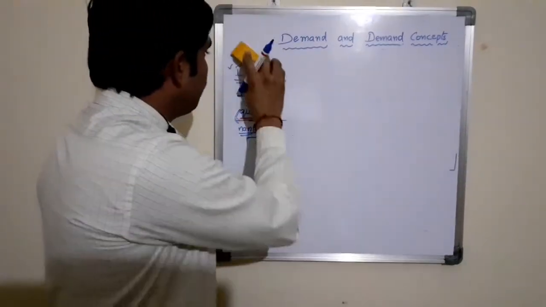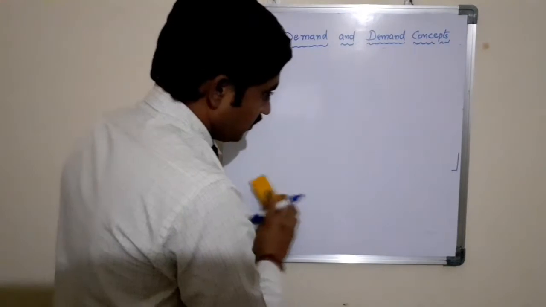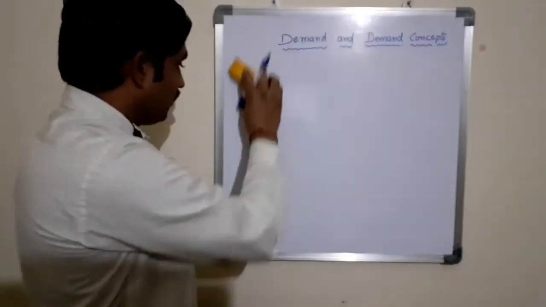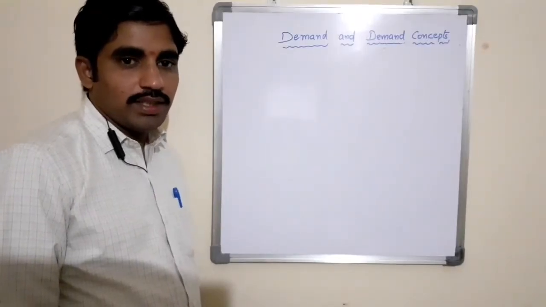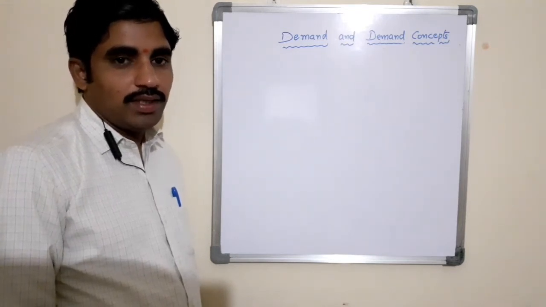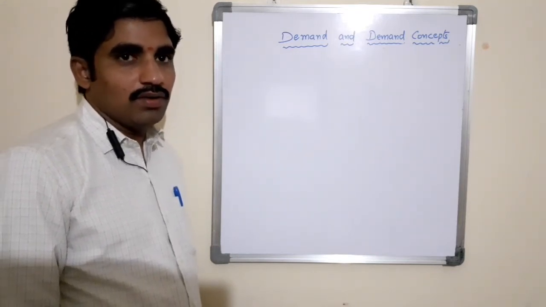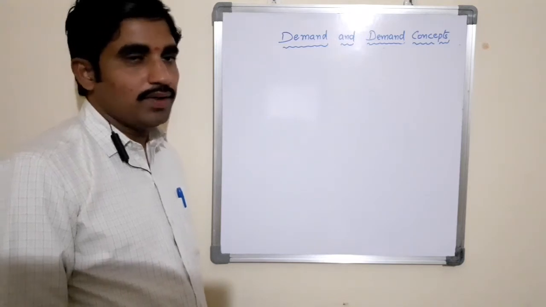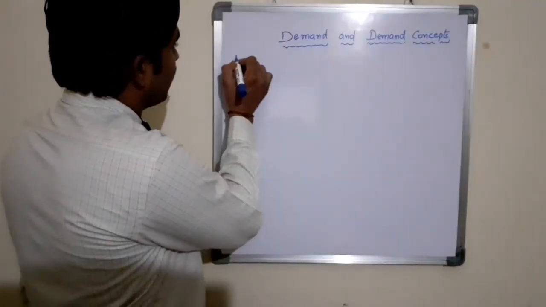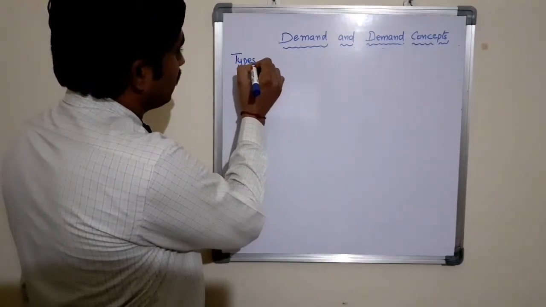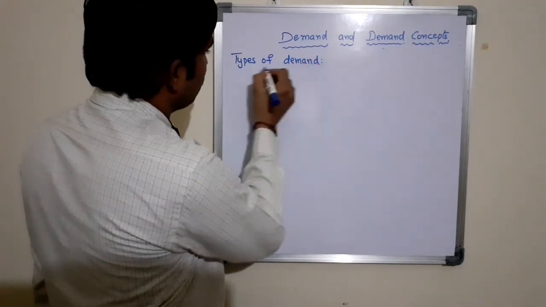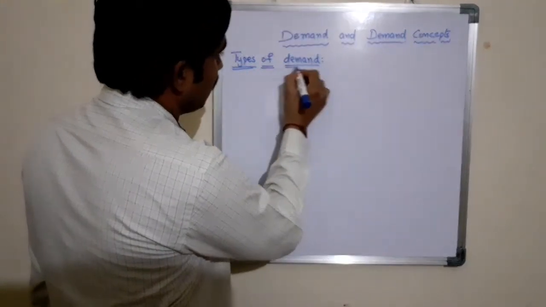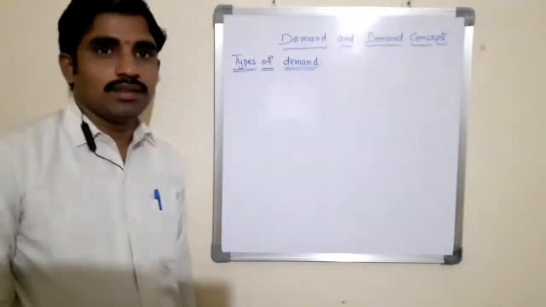Let us see different types of demand. Until now, we have discussed what is demand, what is demand curve, demand schedule, determinants of demand, and demand function. Now, we will see different types of demand, or different kinds of demand.